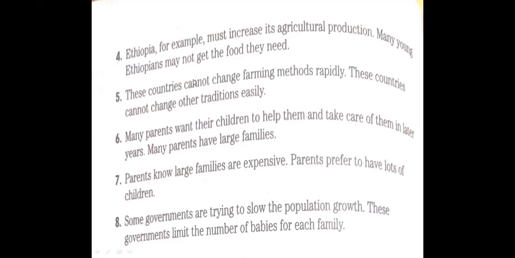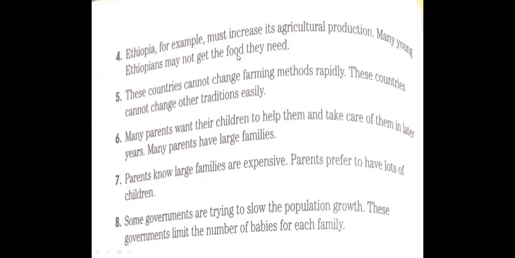I prefer to use "or" here. Do you know why? Read the sentence by using "or". Ethiopia, for example, must increase its agricultural production, or many young Ethiopians may not get the food they need. So "or" is better here, yes? You agree with me?